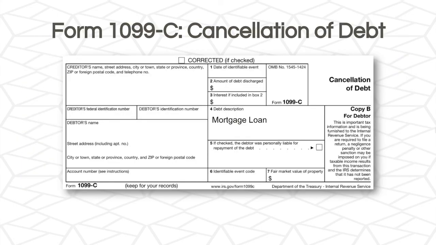So here's a Form 1099-C. Again, in box 2 is the amount of debt discharged. In box 4 is a description of the debt. So remember, whenever we see a 1099-C, we want to first look at the description in box 4 to see if it's either non-business credit card debt or mortgage loan. And these are the only two things that are going to be in scope for us for VITA. In box 5, we'll see a box checked if the debtor is personally liable for the repayment of the debt.